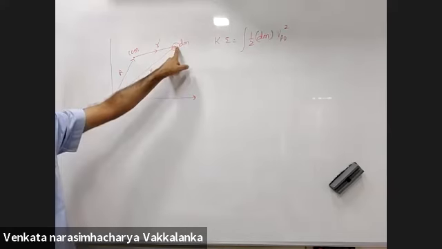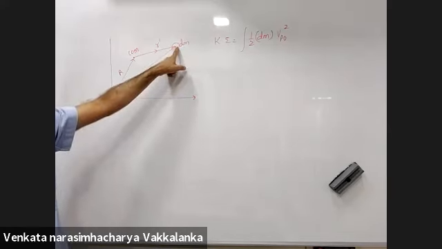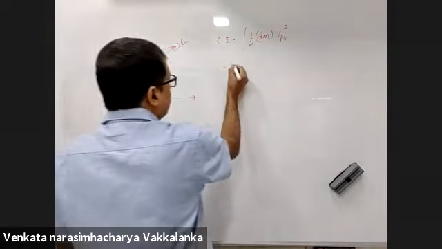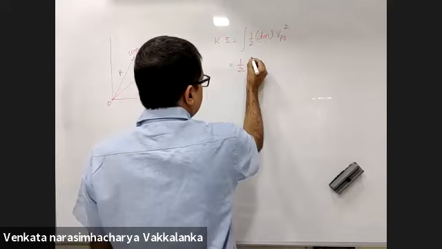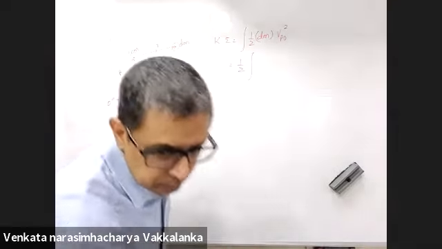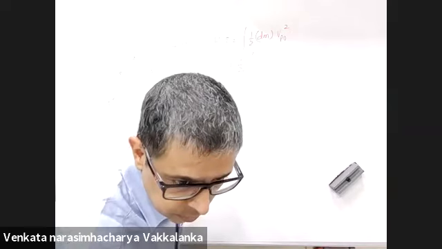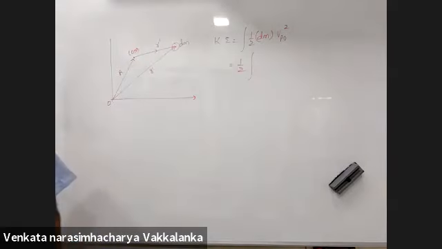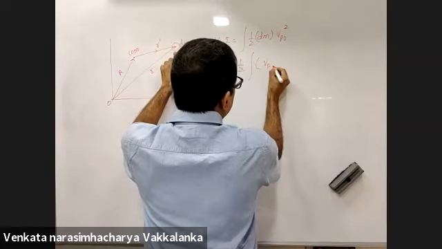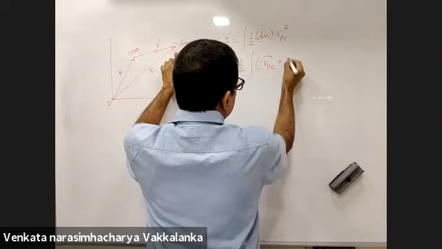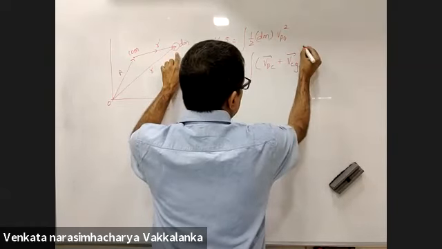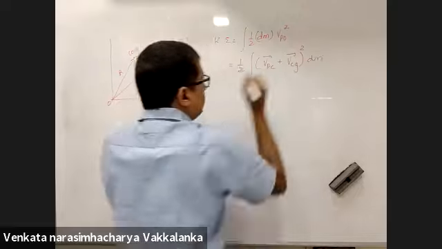Can I write this as half integral of velocity of the point P with respect to center of mass plus velocity of center of mass with respect to ground, whole square, into dm?